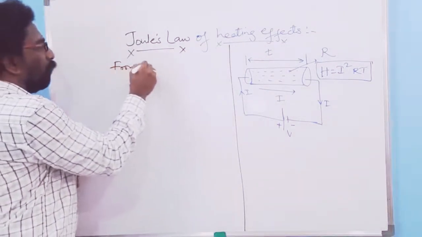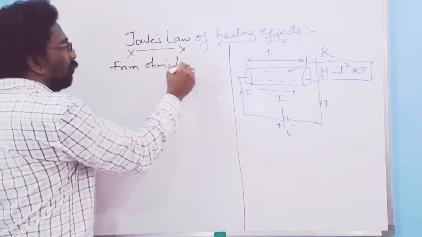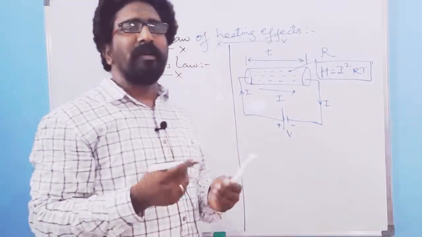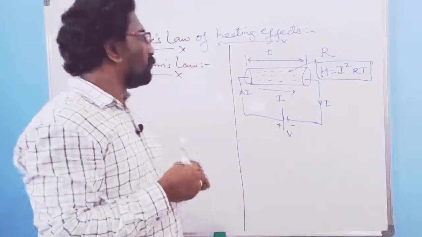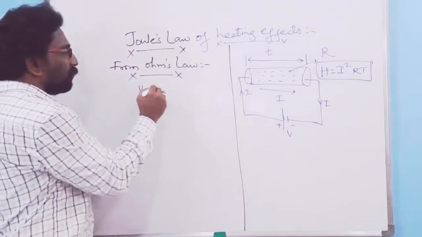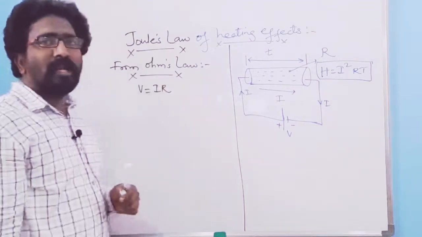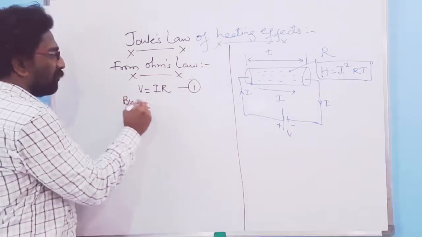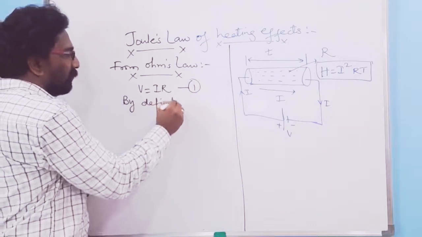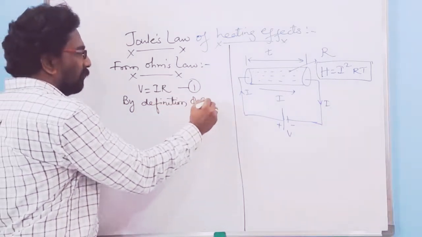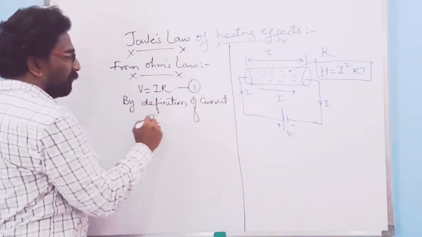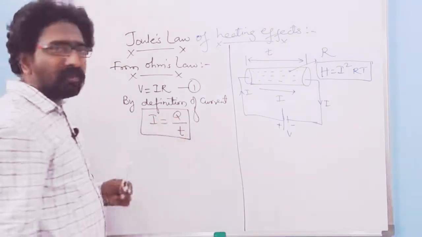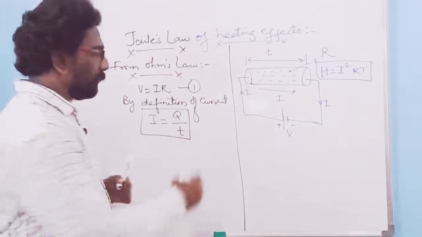From Ohm's law, which we have studied in the basics of physics, you might have studied Ohm's law even in your school days. We know V is equal to IR. V equal to IR, let it be my equation number 1. And by the definition of current, we know that current is nothing else but the amount of charge which travels in a particular amount of time. So I equal to Q over T.